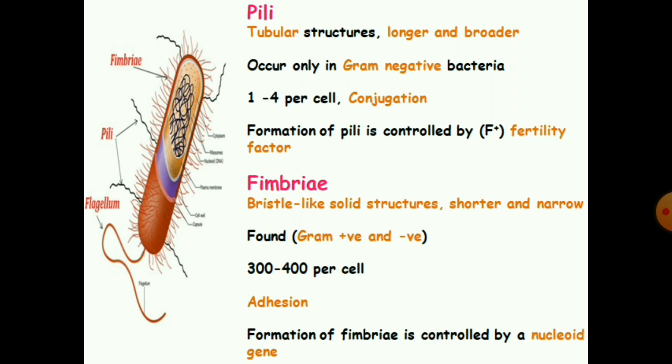Next is the fimbriae, bristle-like solid structures, which are shorter and narrower. They are found in both gram-positive and gram-negative bacteria. The number of fimbriae in the cell ranges from 300 to 400, and they are helpful in the adhesion process. The formation of fimbriae is controlled by a nucleoid gene. Generally, fimbriae are shorter than pili.